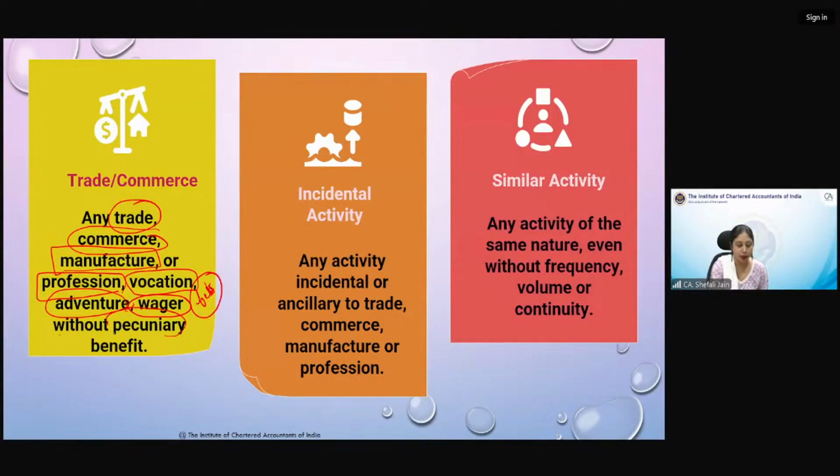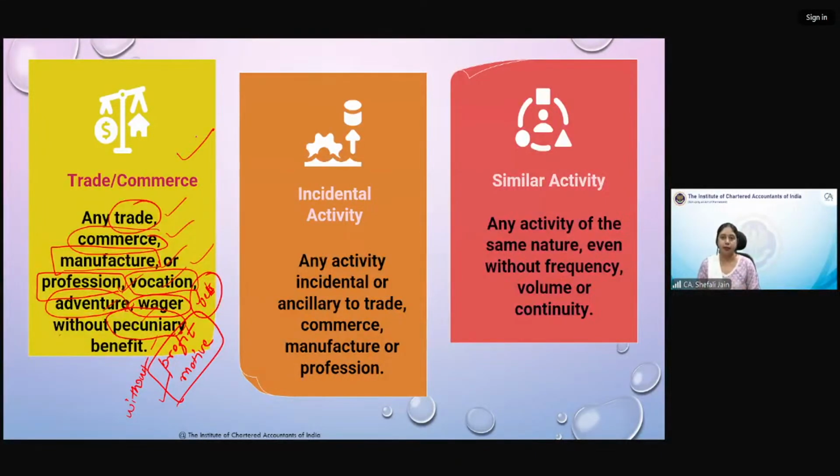Even if they are without pecuniary benefit, without any profit motive, or not done for money, then also that will be business. In business it is not necessary that it should be only with profit motive. It can be without profit motive also. Okay. First, all these things are business anyway. I hope that is clear to you. These 6-7 parameters are very simple. Whatever we usually understand from business, all those parameters we have covered in the first box.